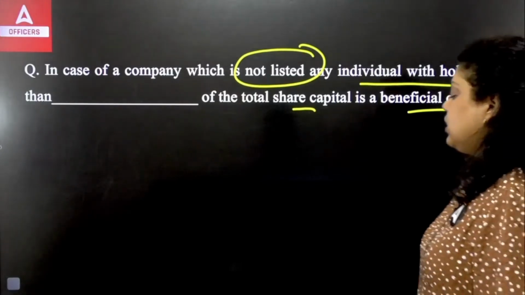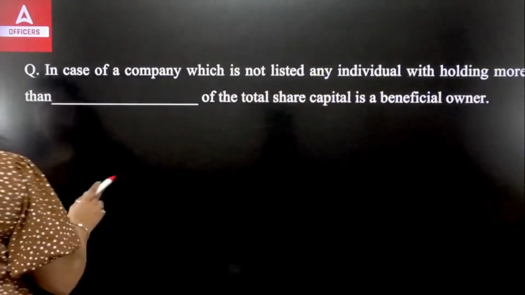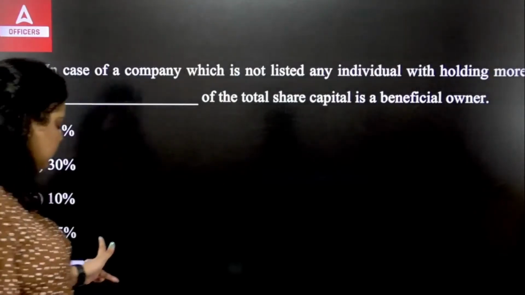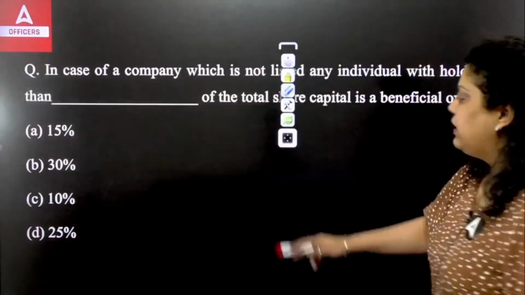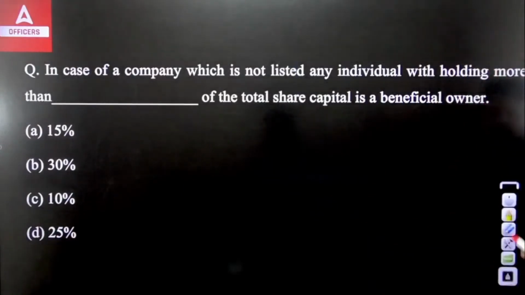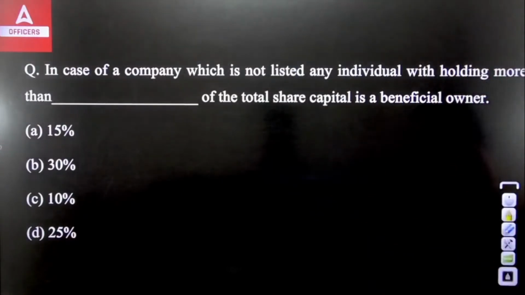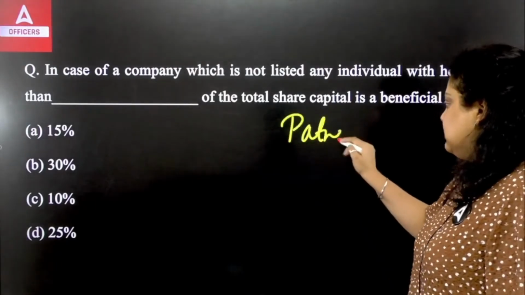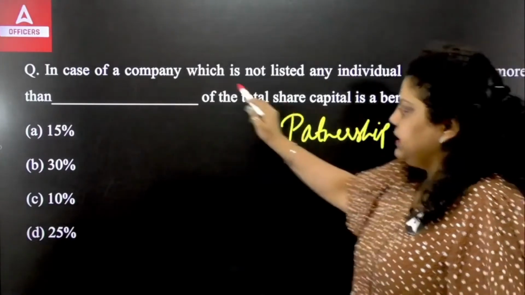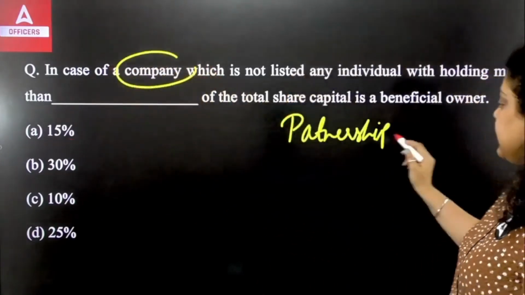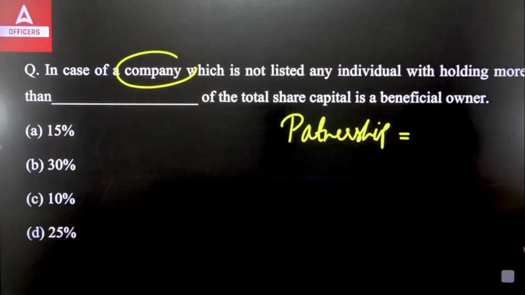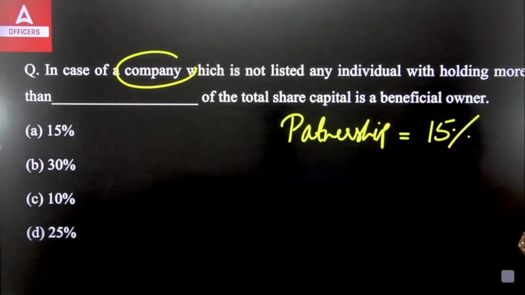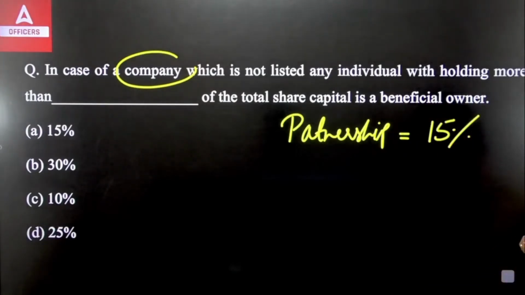Okay, the options we have are 15%, 30%, 10% or 25%. So out of these four, which is the amount that has been defined in case of a beneficial owner in a company? Do remember, in case of partnership firm, I will let you know about others. You have to answer me about the company. What is the right answer? In the partnership firm which is registered, it will be 15% of the share in capital or profit.